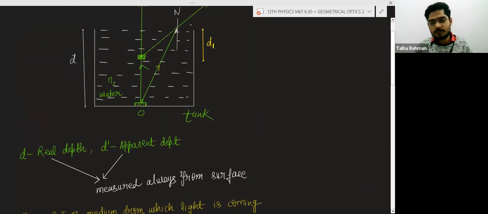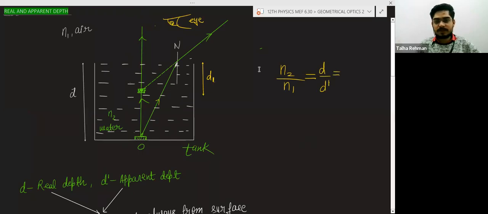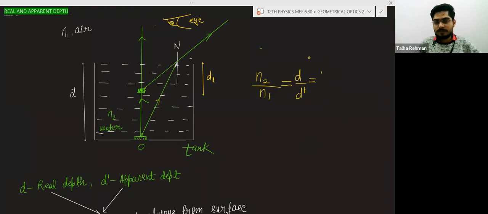There is a formula to calculate the real depth and the apparent depth. I am writing simply n2 by n1 is equal to d divided by d dash, that is equal to real depth divided by apparent depth.